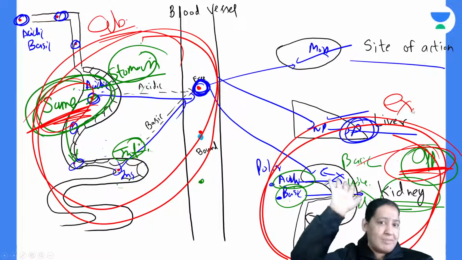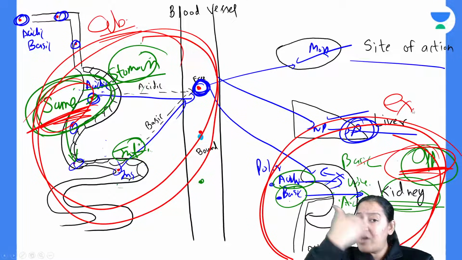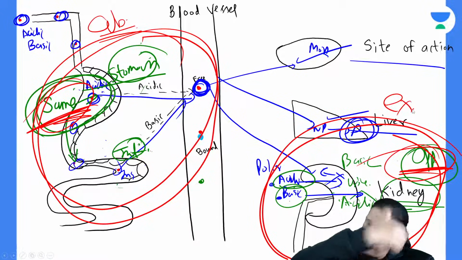Now I want to excrete aspirin. So aspirin will go to my kidney. If I want to excrete it out of the body in urine, the pH of urine should be basic. Then only it will be excreted. If the pH of the urine is acidic, it will be reabsorbed again.